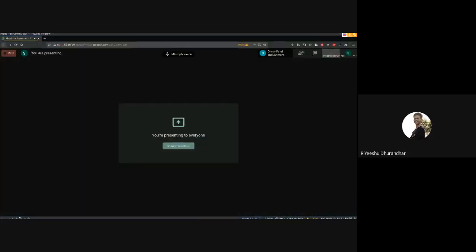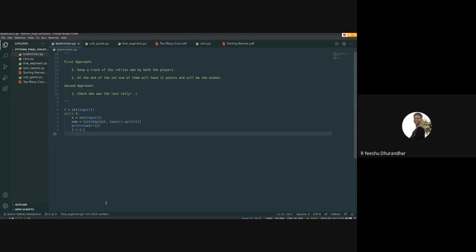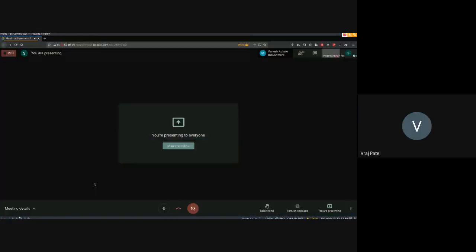I have one doubt. I used for i in range of t, or range of length of t. Is it correct, or do we have to use while t? No, you can use for i in range of t, where t is the number of test cases. I was getting an EOF error, end of file error. Yeah, because your input format was wrong, like you put in the wrong input.